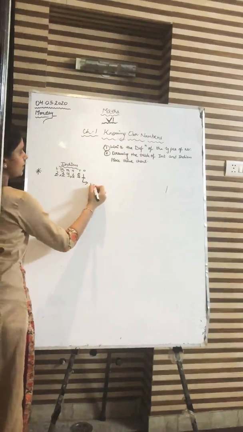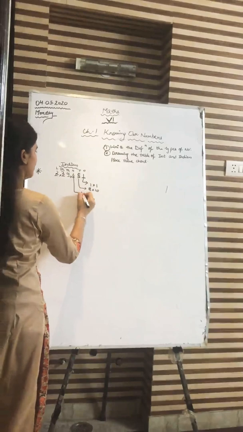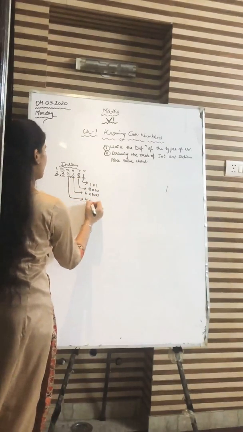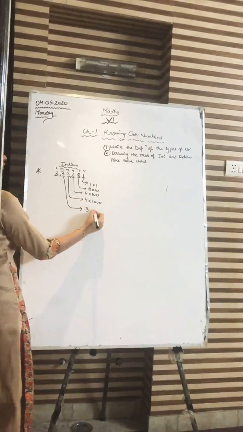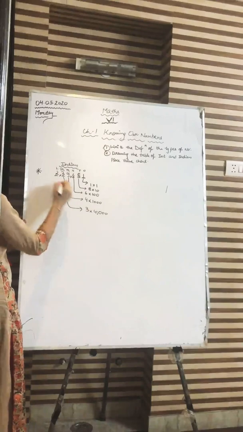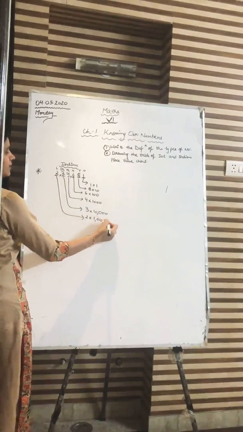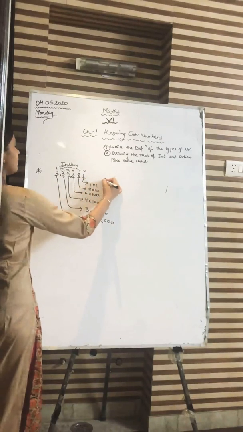So 1 into 1 lakh. So this is their place value.